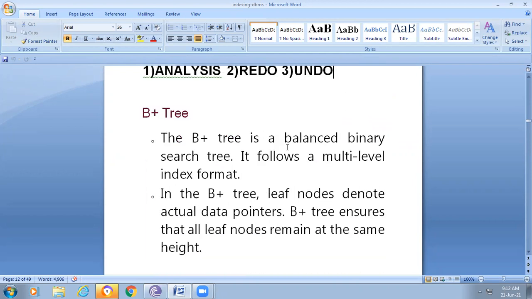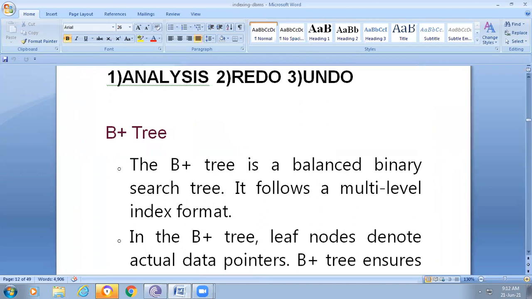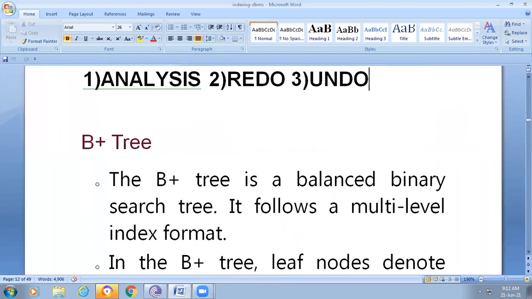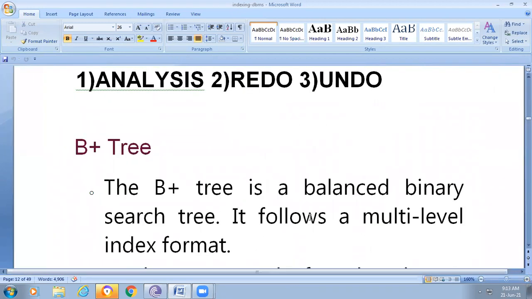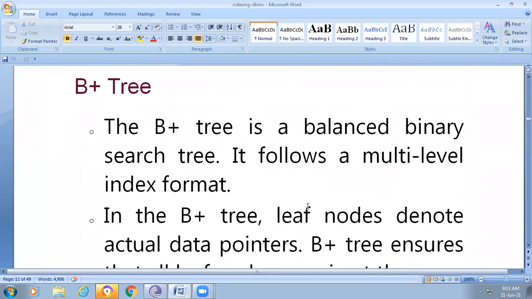Okay, so the next topic is the B plus tree. We also know about B plus trees. So what is a tree? Let's just wait one minute. I hope all of the members are able to see the screen clearly.